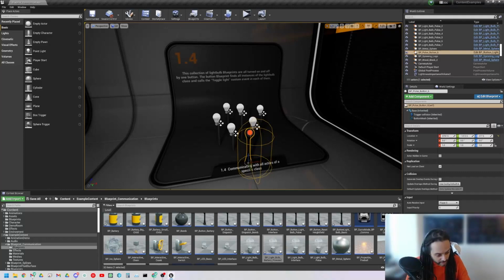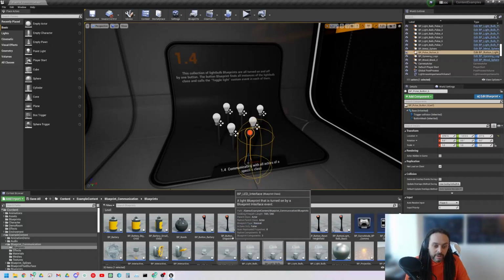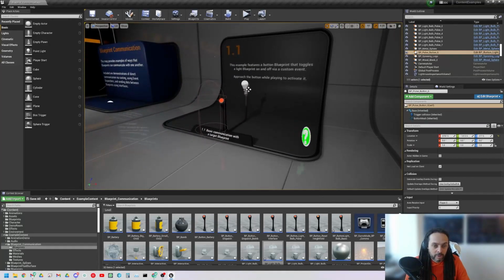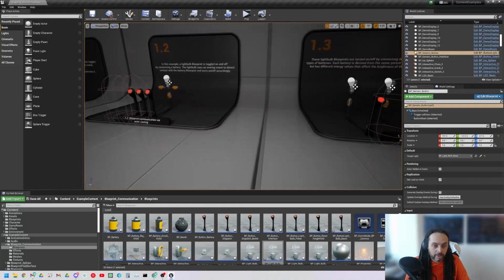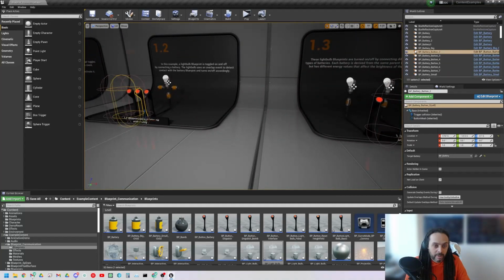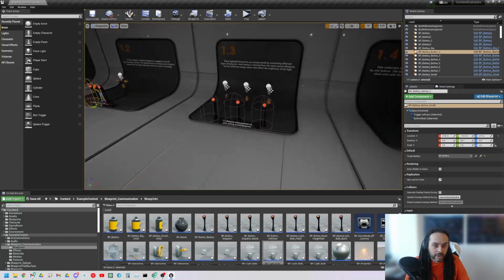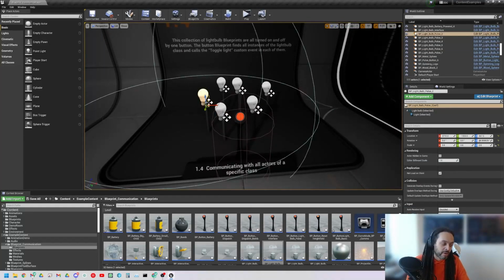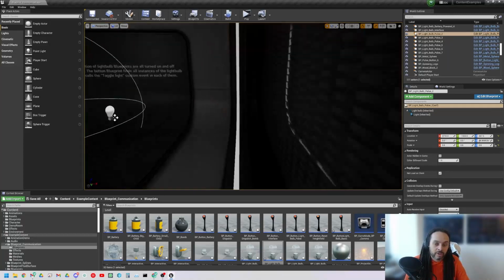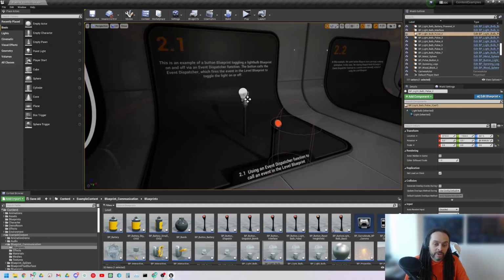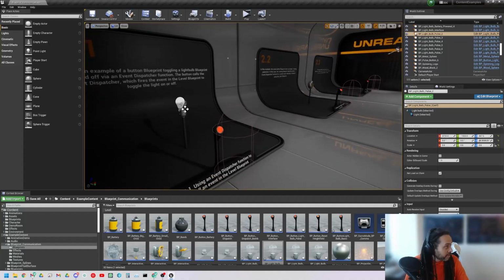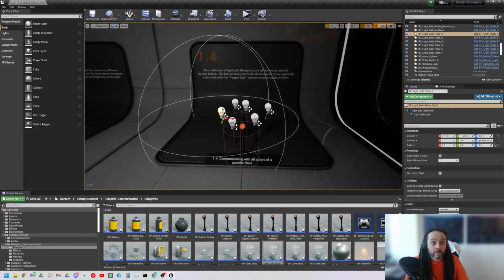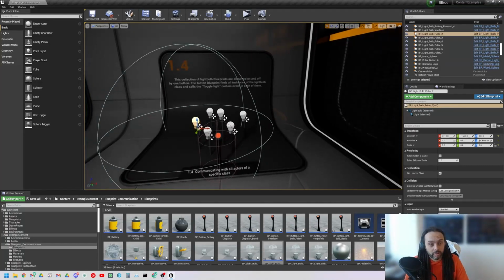So let's see what we can do. We could use a combination of what we've already got. We can use the direct referencing, one-to-one. We can use casting, many to one. There's actually some other cool features here. I was just checking to see if you had come across them before inside the engine, which we'll get into in this room, which is event dispatchers, which kind of solves that problem for us. There's also blueprint interfaces, which we could look to use, which we'll examine in the third room.